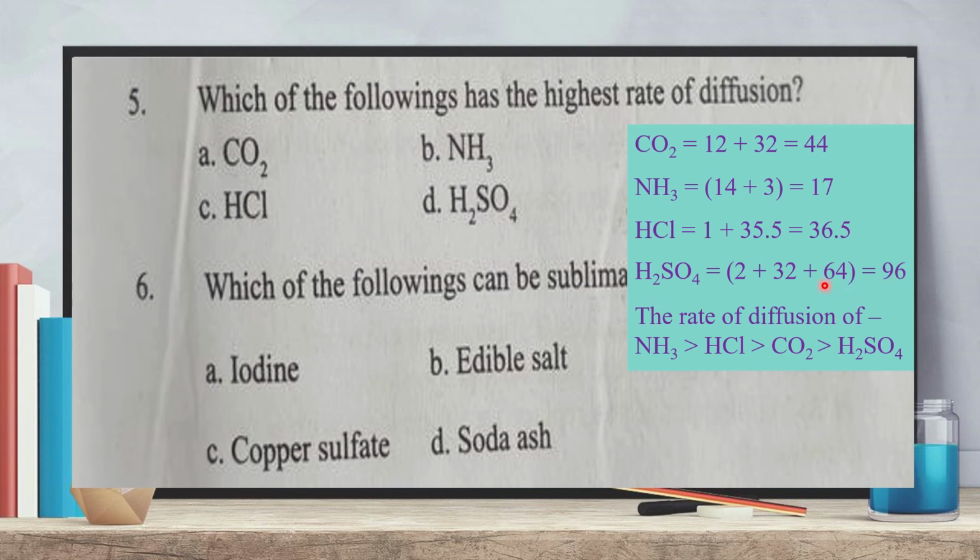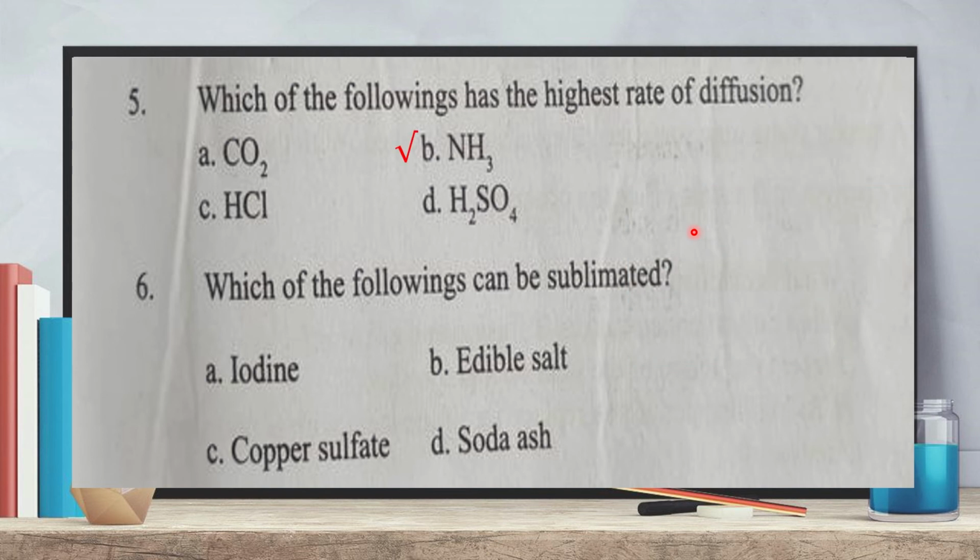So, we know the compound that has more molecular mass, its rate of diffusion is the least, and the compound which has less molecular mass will diffuse more. So the molecular mass of ammonia is the least, 17. So the rate of diffusion of ammonia is the highest. So our correct answer will be option B, ammonia.